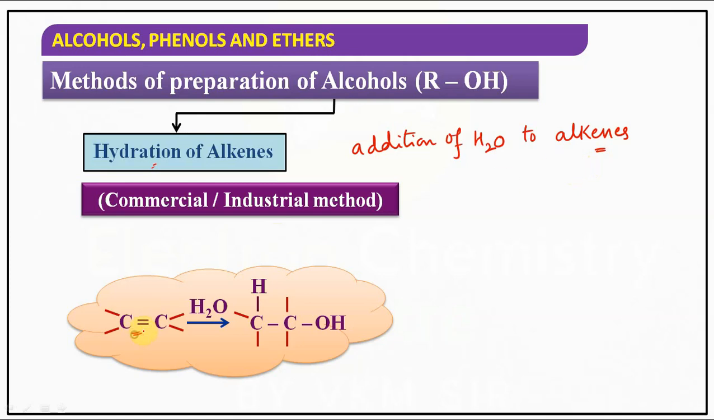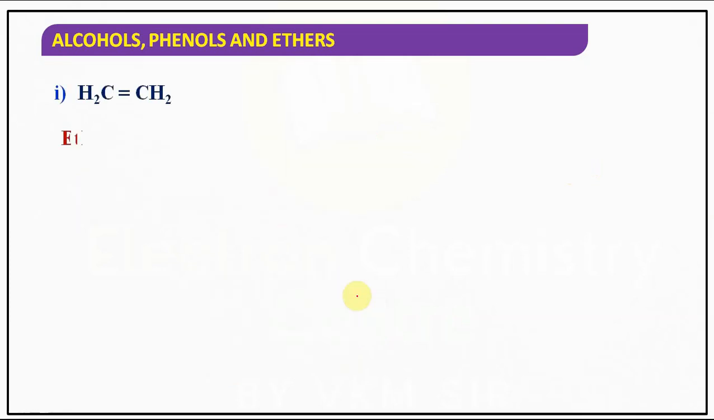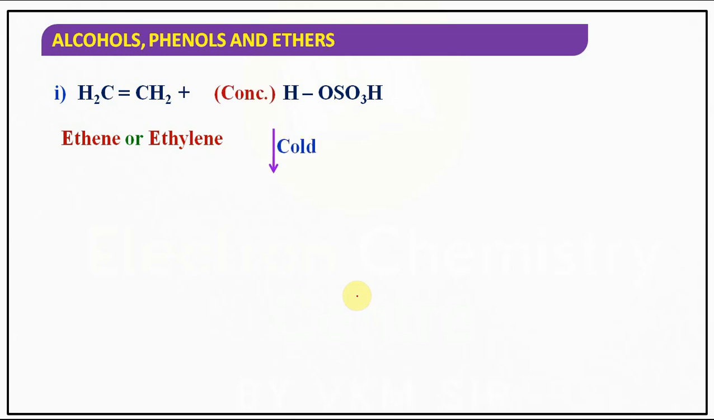So to the carbon-carbon double bond we are adding H2O. The double bond is converted into a single bond. Here H is added and here OH is added, so we get alcohol. Understood? In this simple preparation method we take dilute H2SO4, not concentrated H2SO4, children. We take dilute, cold H2SO4 only. The first reactant is ethene or ethylene, added to the dilute H2SO4.